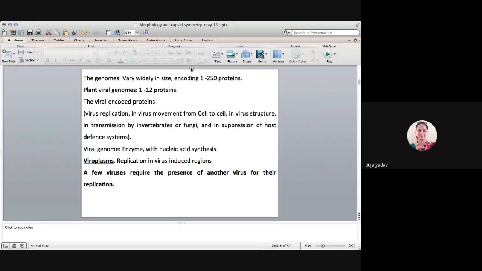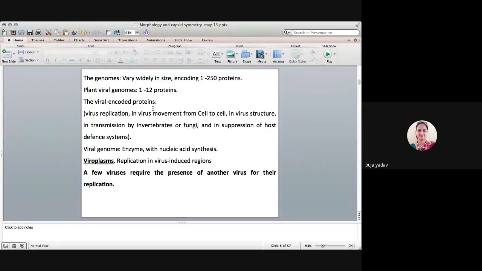The genomes vary widely. Plant viral genomes are very small. They come at the lower end of this range, and they encode between 1 to 12 proteins. An enzyme specified by the viral genome may be present in the virus particle. Most of these enzymes are concerned with nucleic acid synthesis.